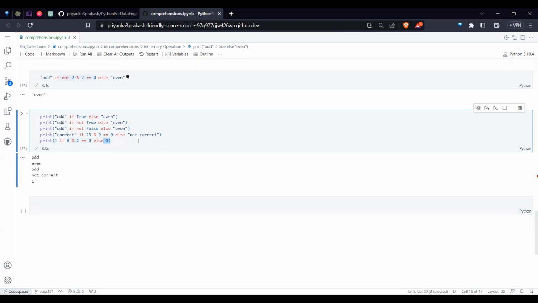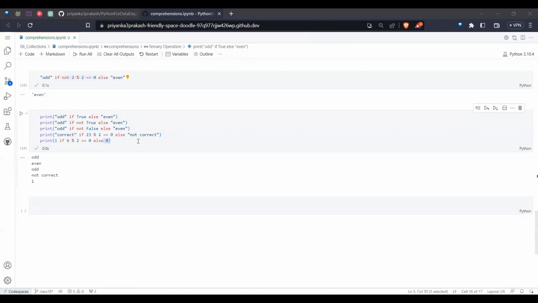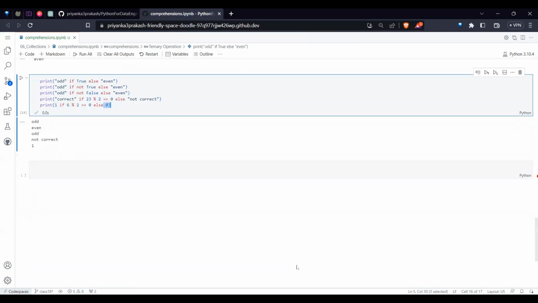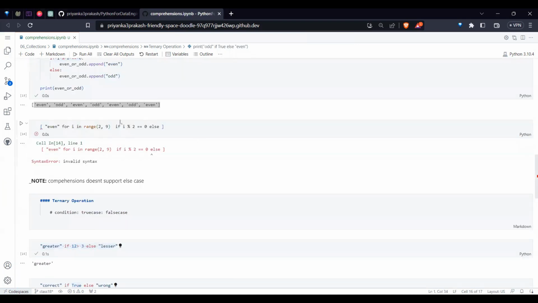If not, what is the else condition? So like that we need to give all. So why am I telling this one? Because we cannot implement an else condition directly in a comprehension, which can be done indirectly. So to understand that, let me go ahead with this.